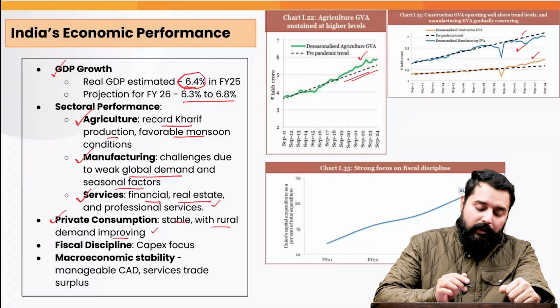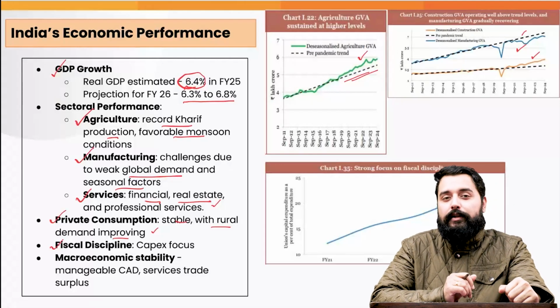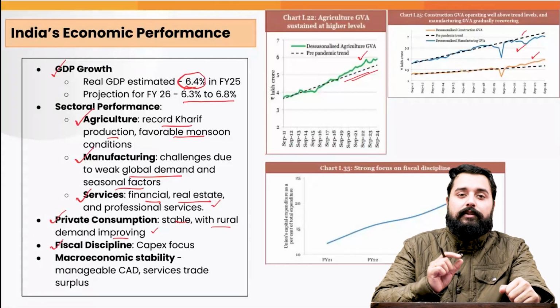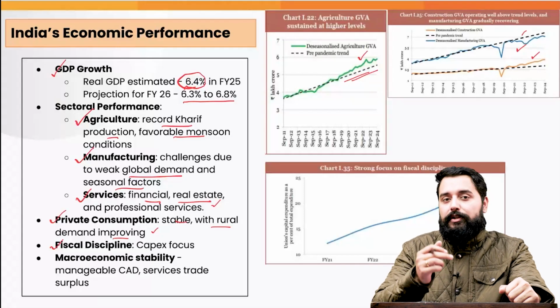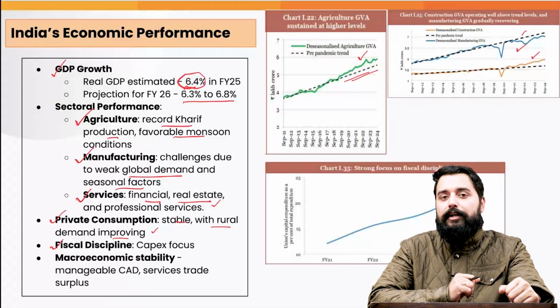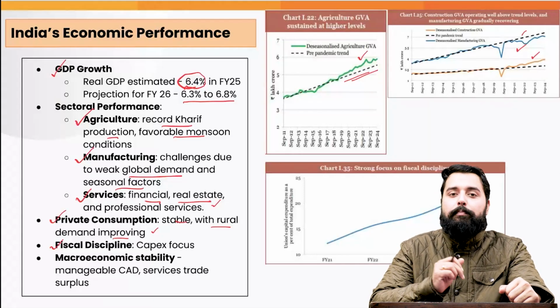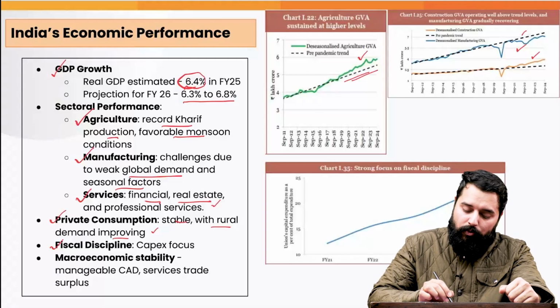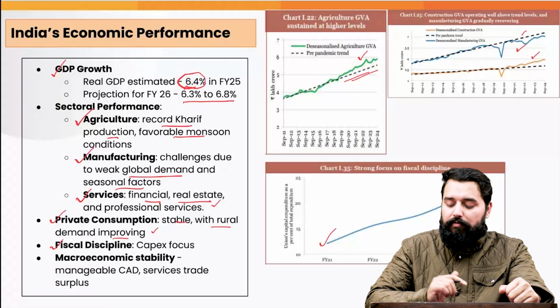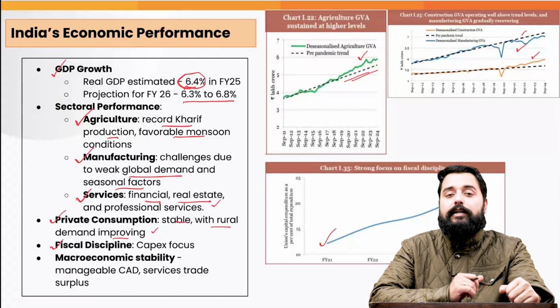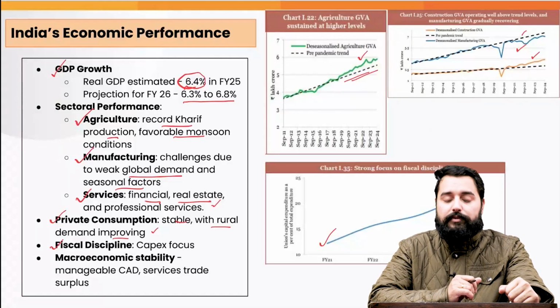The fiscal discipline shown by the union government is also commended by the economic survey, because the capital expenditure as a percentage of the total expenditure that is undertaken by the union government has been improving continuously. It was about 12% in fiscal year 2021, and in fiscal year 2024 it has improved to 21%.